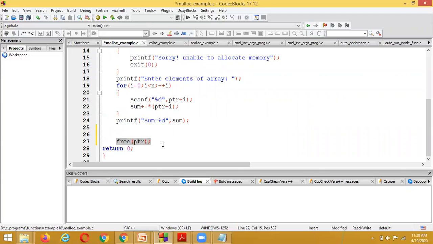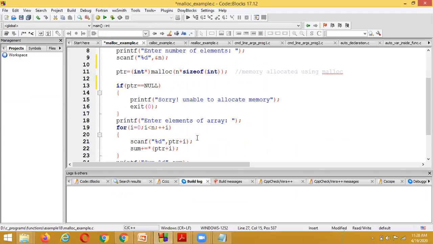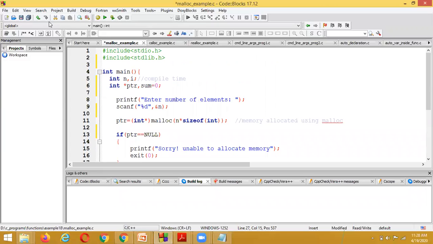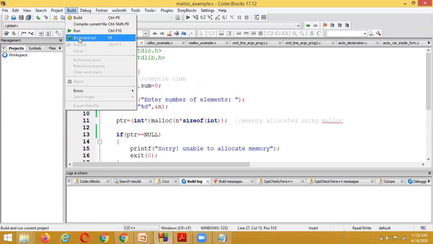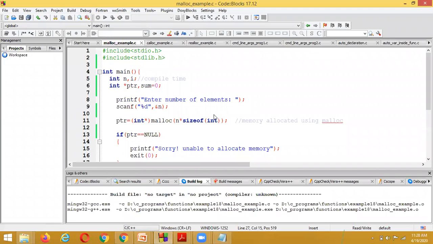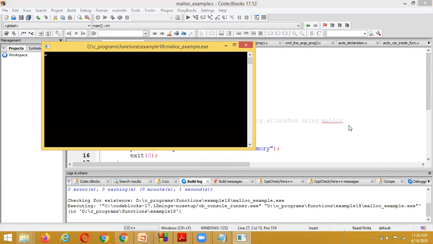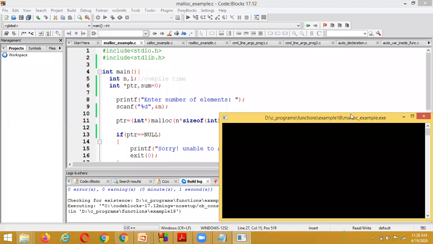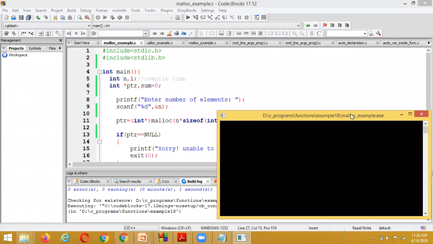And suppose I execute this program, what output is going to be displayed? Here I am executing build and run, and here it is asking: Enter number of elements.